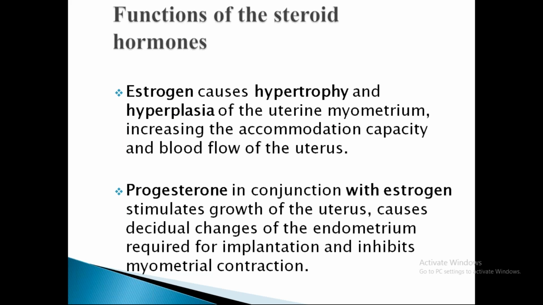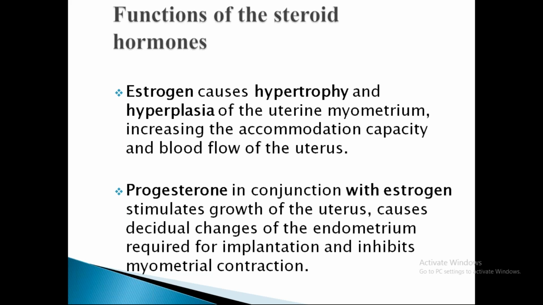So the functions of steroid hormones, coming to estrogen. It causes hypertrophy and hyperplasia of the uterine myometrium, which is a physiological change in the uterus for accommodating the growing fetus, increasing the accommodation capacity and blood flow to the uterus, which is necessary for the growing fetus.